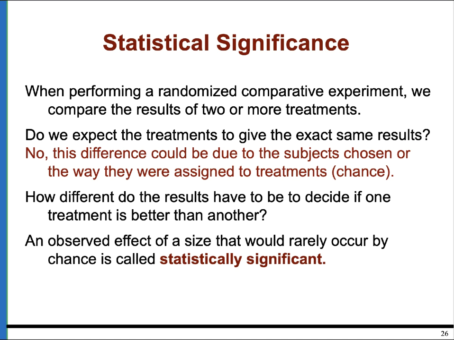So there's a lot of probability, and there's some research methods that go into making that decision how likely these differences could occur by chance. But for right now, recognize that the word statistically significant means that having these differences are so rare to have happened just by chance that we have to consider that it really was the treatment that was affecting the outcome.